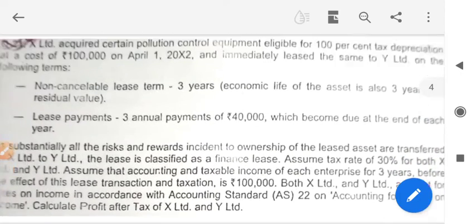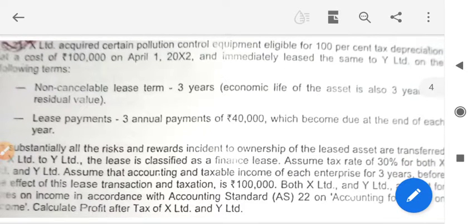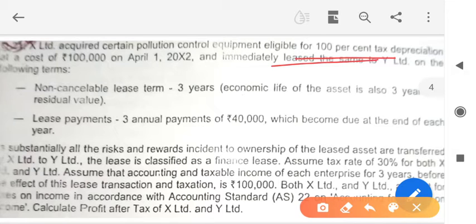Let's take another question. This is a very important question. X Limited acquired certain pollution control equipment eligible for 100% depreciation at a cost of 1 lakh. So it has debited 1 lakh as depreciation in year 2012, and immediately leased the same to Y Limited. So X Limited is the lessor and Y Limited is the lessee.